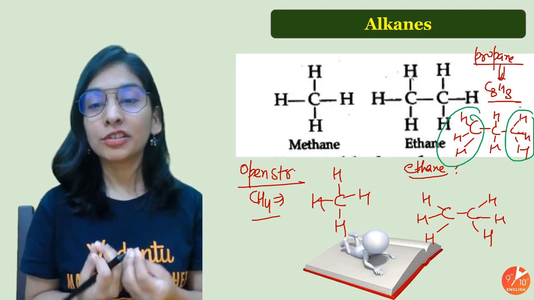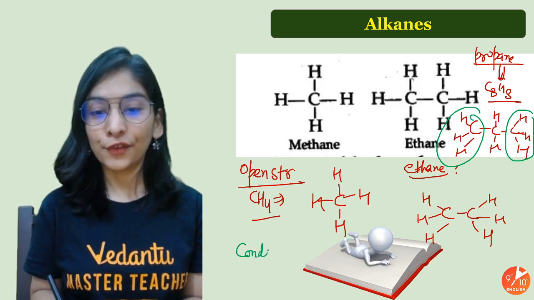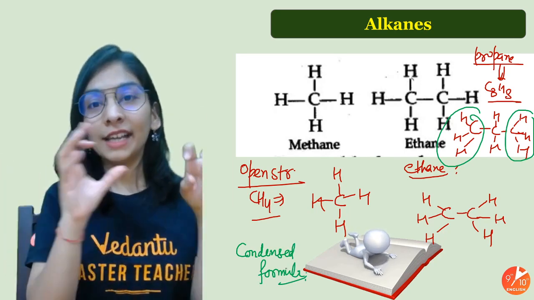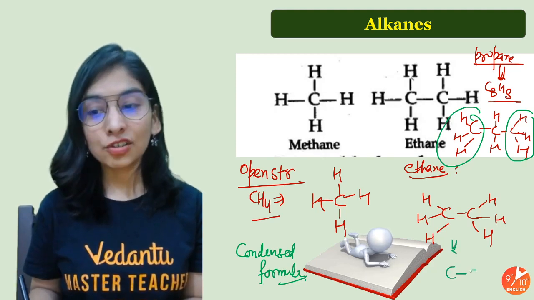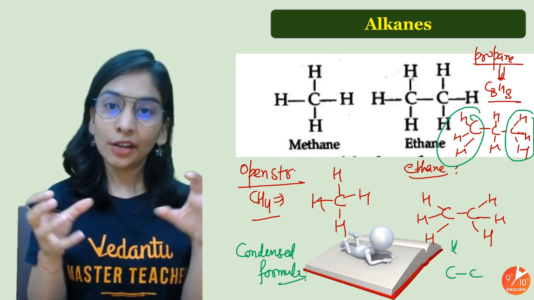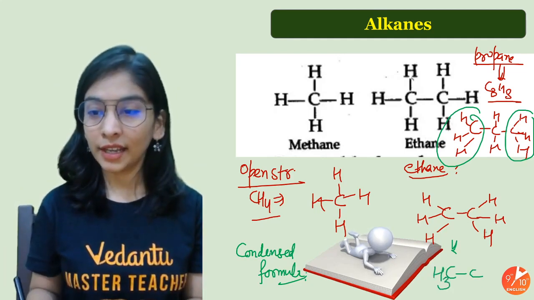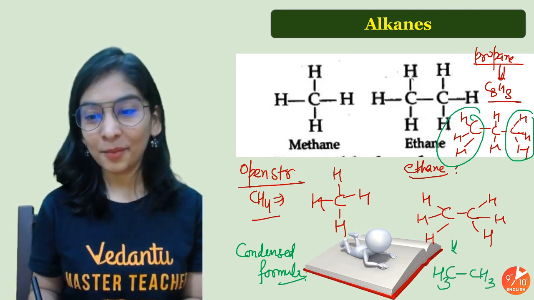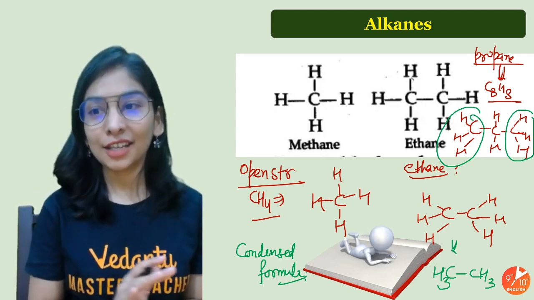In that way, I can also write one more way of writing a formula called the condensed formula. Condensed formula is where I write the carbon backbone and write the hydrogens all together. Suppose I want to write the formula for ethane. I'll just draw a carbon chain and write hydrogen in a condensed way, meaning all together. So this has 3 hydrogen, CH3. This has 3 hydrogen, CH3. Don't ask such a question as, ma'am, should we write here or here? It's totally up to you. The teacher will not mark it wrong at all.